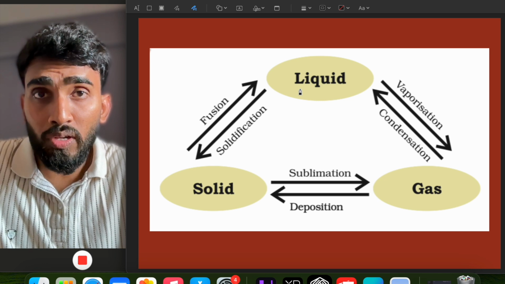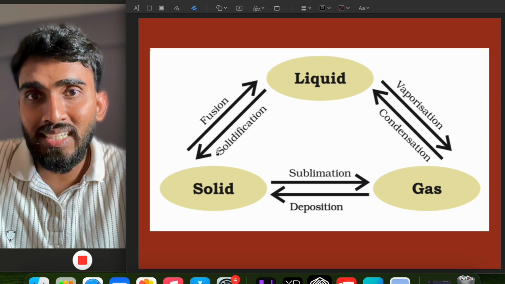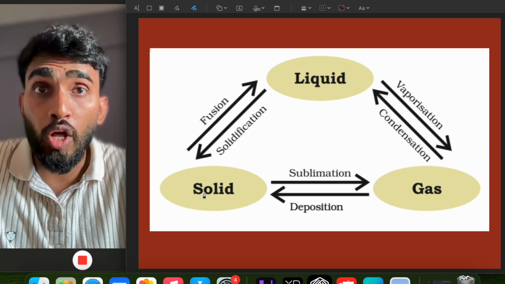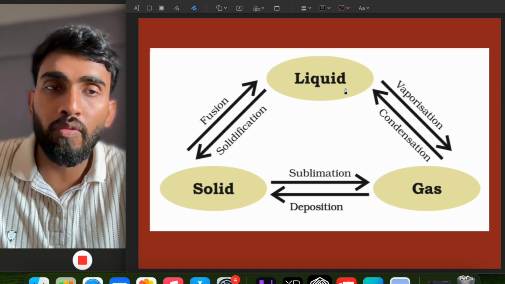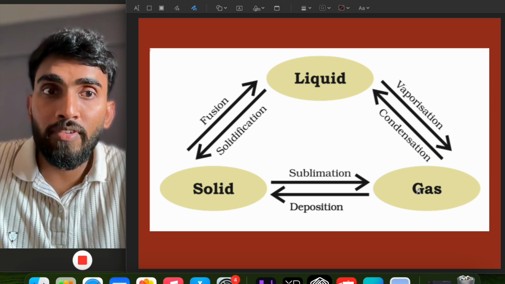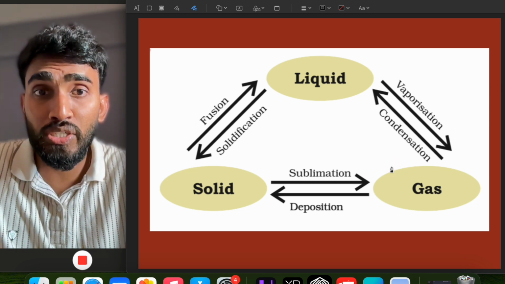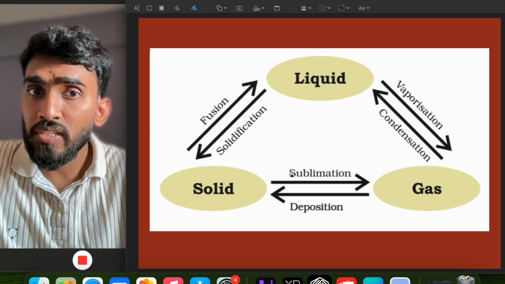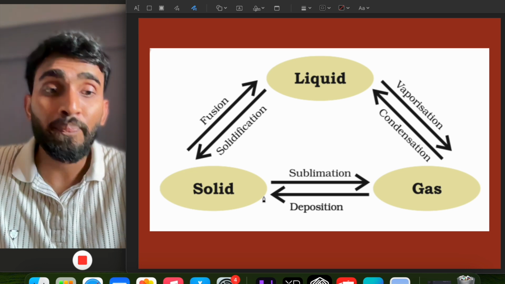When you put water again in the freezer and you get ice, you do the process which is called as solidification. When you heat the water, boil it and convert it into steam, that process is called as vaporization. And when gas again changes into liquid, that is called as condensation. When solid changes into gas, it is called as sublimation, and when gas changes into solid, it is called as deposition.